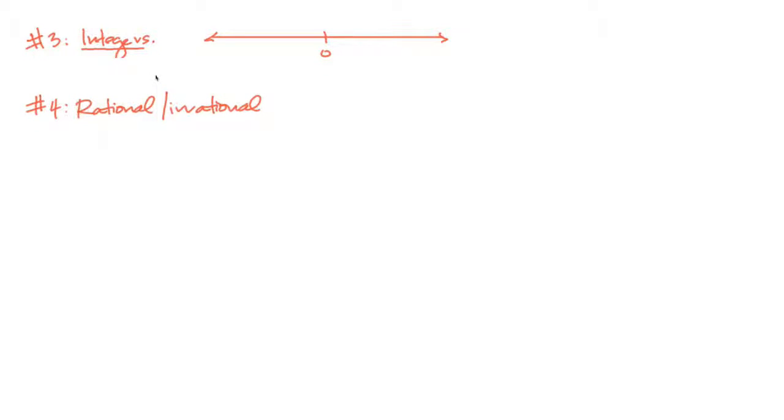Hey there, we're going to go over a couple of quick definitions from the ACT list of 100 topics. So first we're going to talk about integers. Integers are just whole numbers.